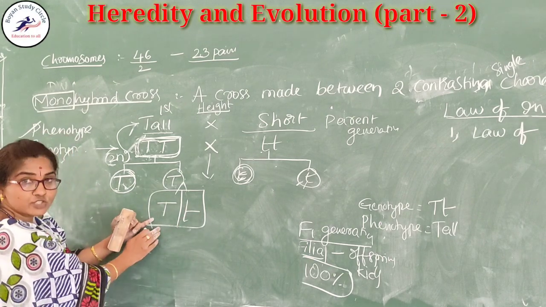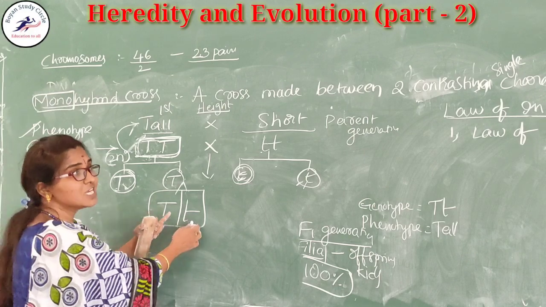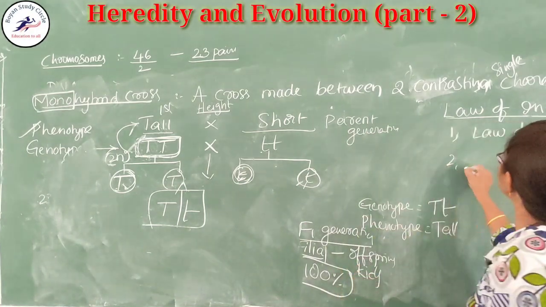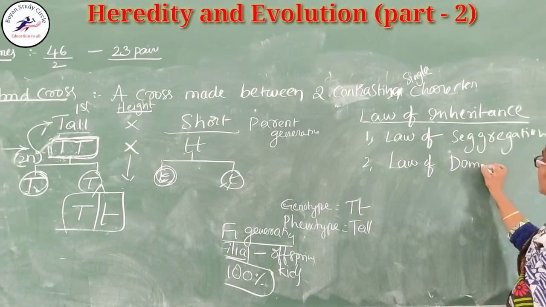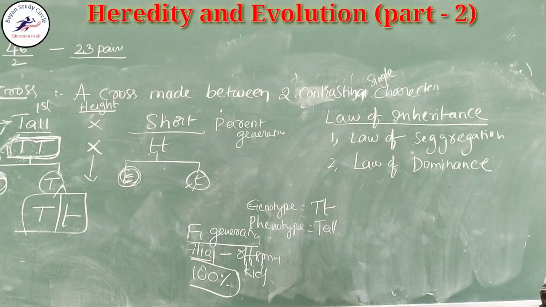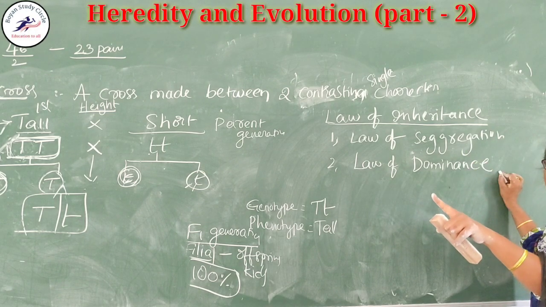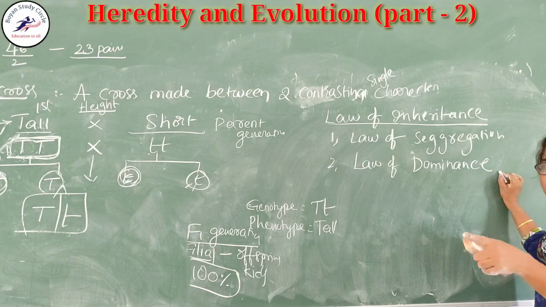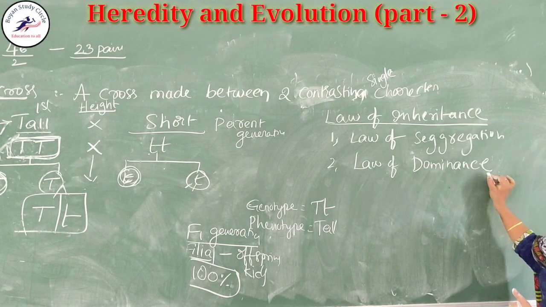Before that, I should say, capital T is dominant over the small t. This law is called the law of dominance. Law of dominance means one of the characters controls the other character, or one of the characters is dominant over the other character. That is called the law of dominance.